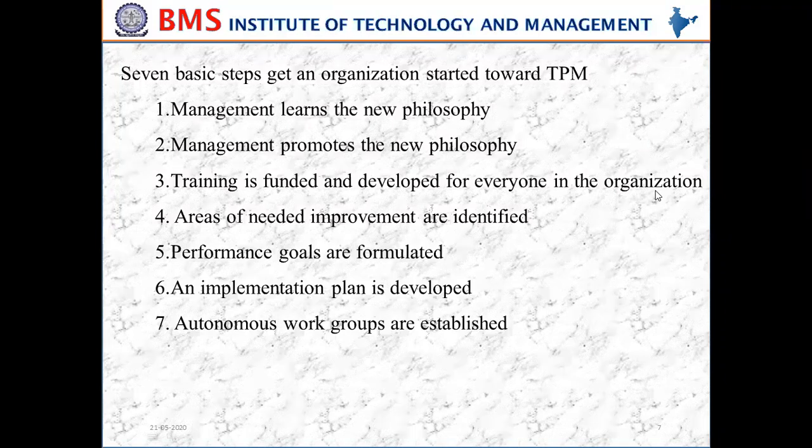And the fourth step is that areas of needed improvement are identified. So how to identify these? There are some machines which seem to be on the verge of breaking down, which require an excessive amount of maintenance. These have to be identified and improved.